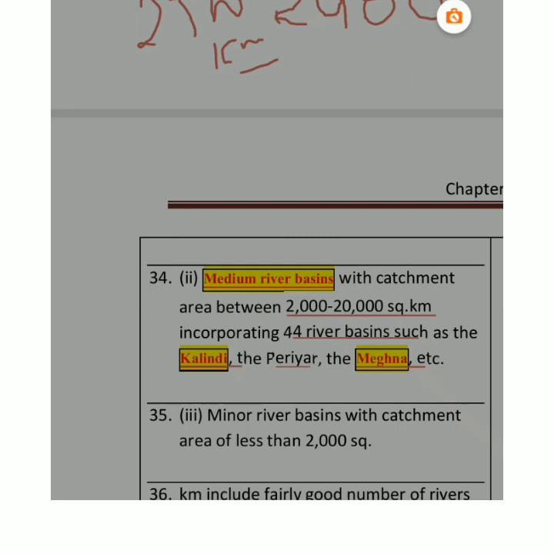So how these three main river systems have originated, right? Then we have in western Himalaya, one thing is very important. एक का राइज होना और